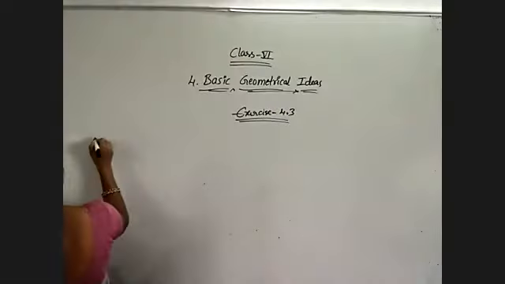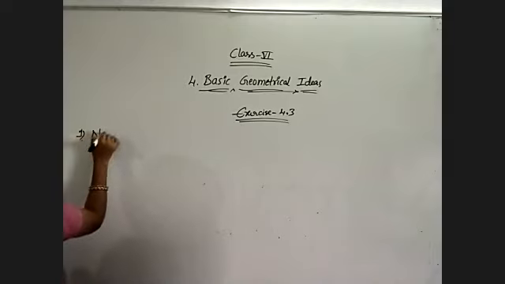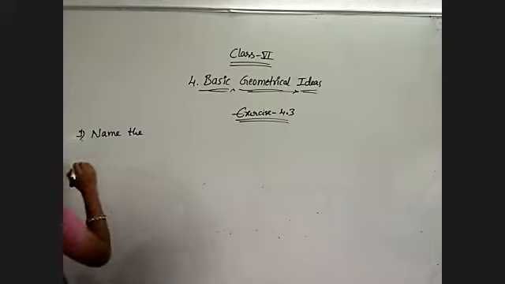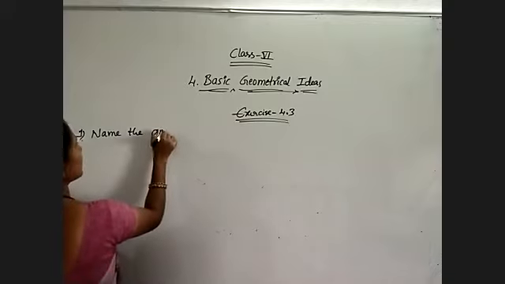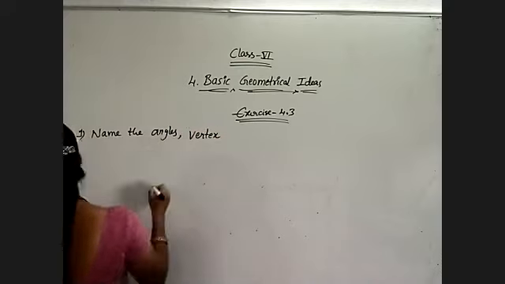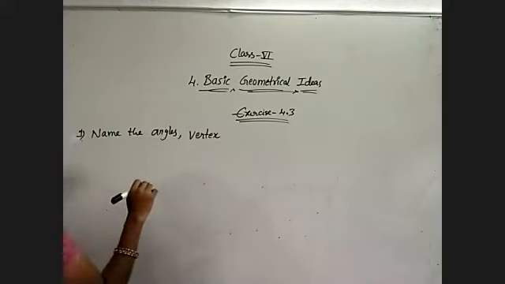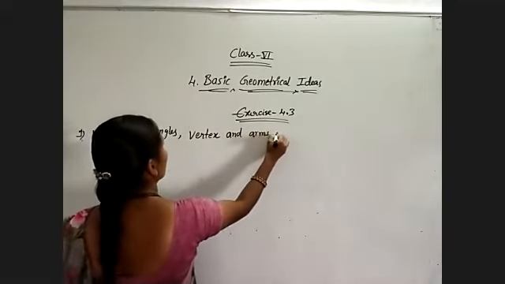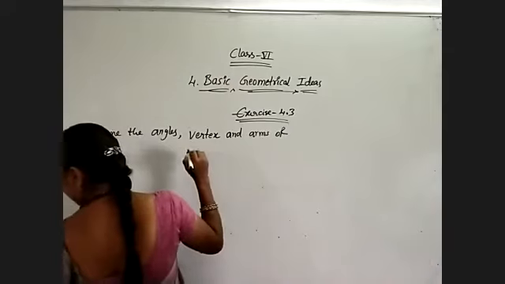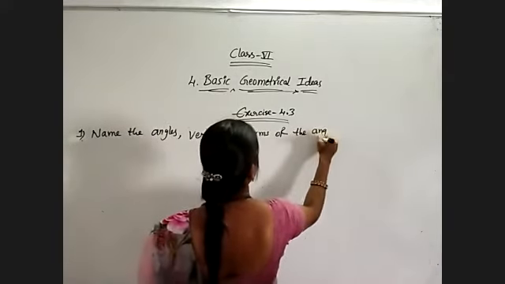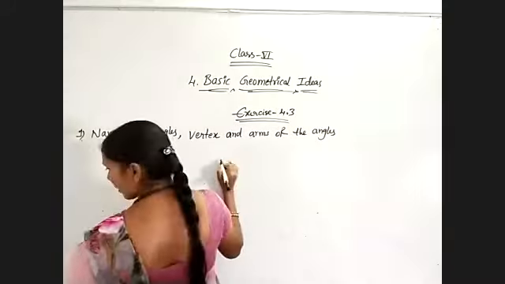So my first question is, name the angles, vertex and arms of the angles from the figure.